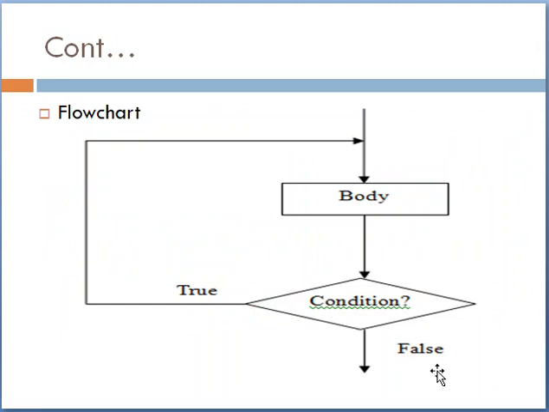Now we can see the flowchart of the do while loop. It is basically an exit control loop. Here we can see the body of the loop will be executed once. If the condition is true, then the value will be printed again and again. And after executing once, if the condition is false, then we will exit from the loop and no other value will be printed.